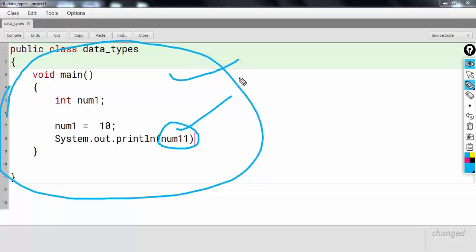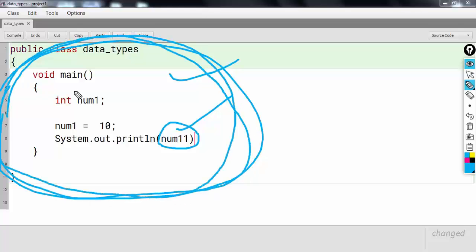It was there in the previous program, but not here. In this particular program, I just have one variable, that is num1. So this is the point I wanted to clear, that any variable that you use must be declared.